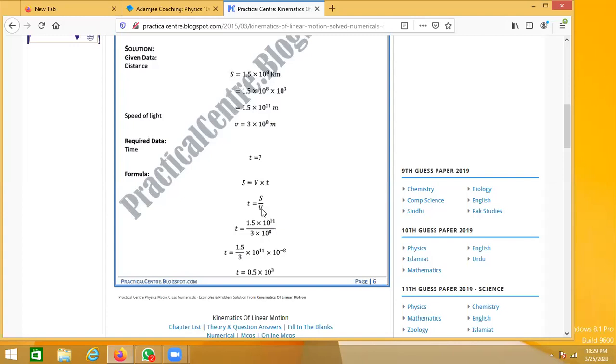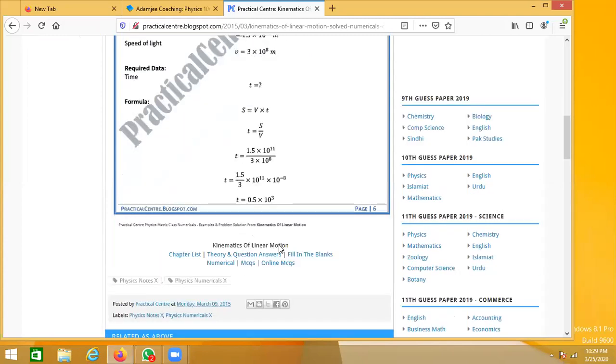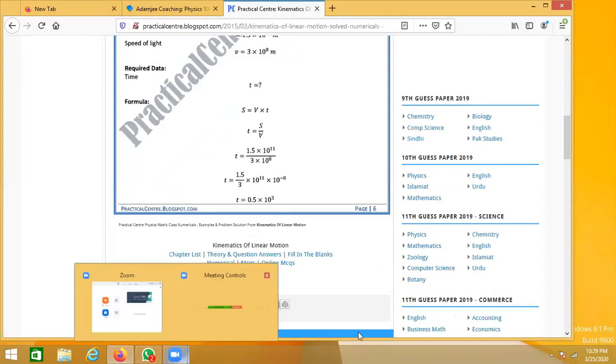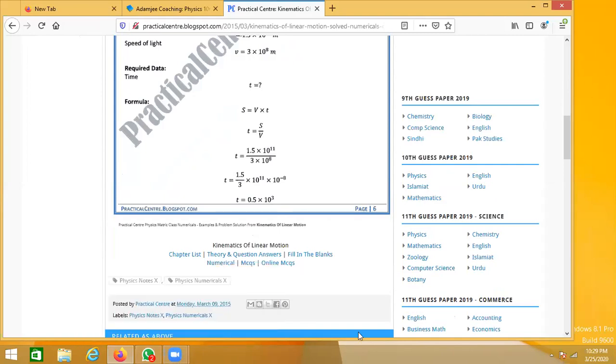You are just rearranging the equation to make t the subject, and by simply dividing the distance by velocity you get the value of time. Let me ask if you have any questions from this.